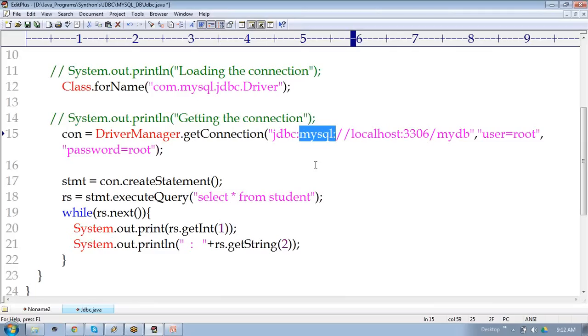If I want to communicate with a database from the browser, which protocol will I use? TCP/IP only, directly. You are saying you are hitting the MySQL database directly. Yes, then TCP/IP. So what is HTTP? In the sense that you are creating one HTML form, and that HTML form wants to interact with the database. Then there is a need for HTTP, Hypertext Transfer Protocol. That we will cover in the servlets concept.